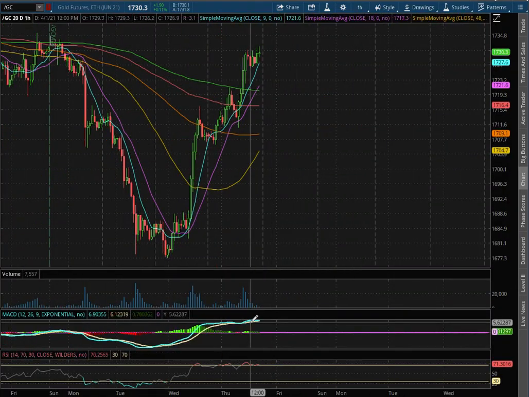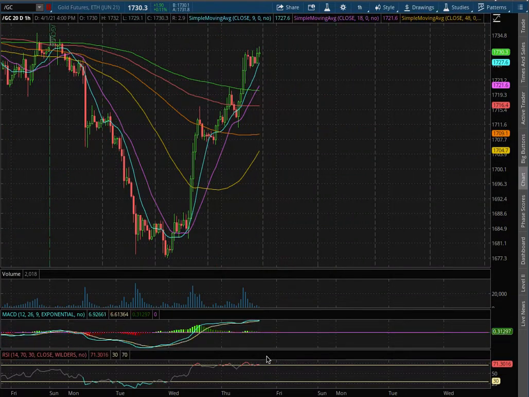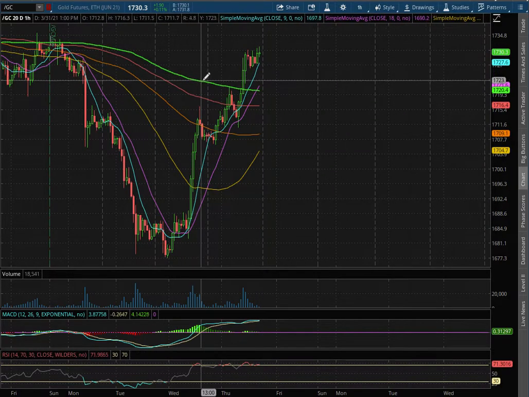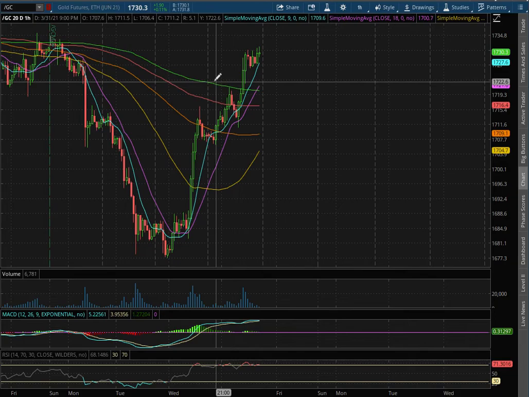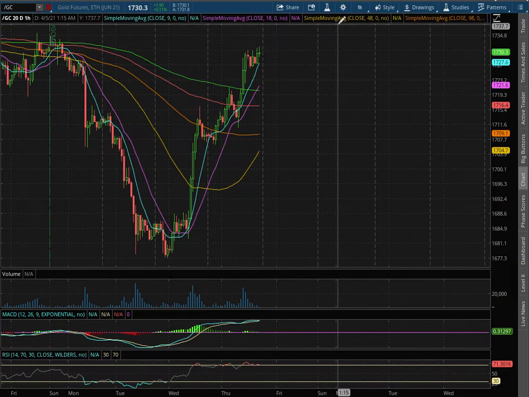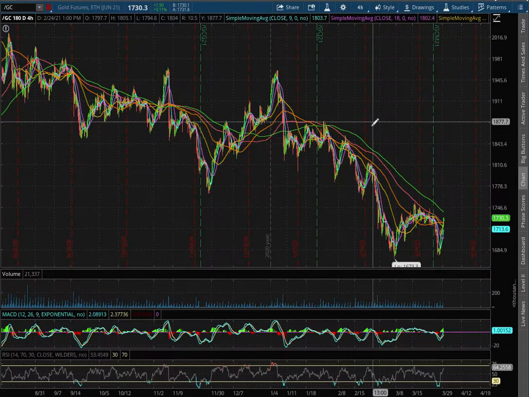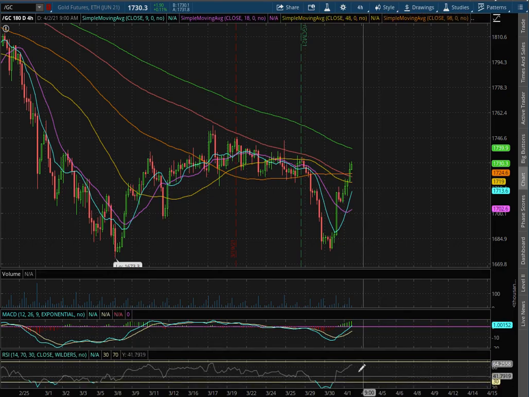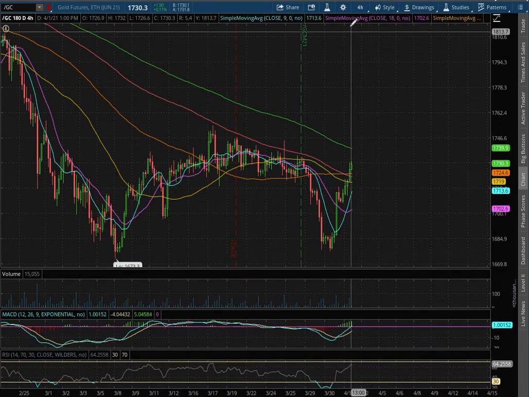We remain in positive MACD, seeing slight signs of a divergence. We're at overbought levels with the RSI, and we have broken above the 200 moving average, this green line, which will act as our temporary support at a price of $1,720. As we extend out to the 4-hour chart, we are about to approach a pause in MACD, and we're nearing overbought condition with the RSI.